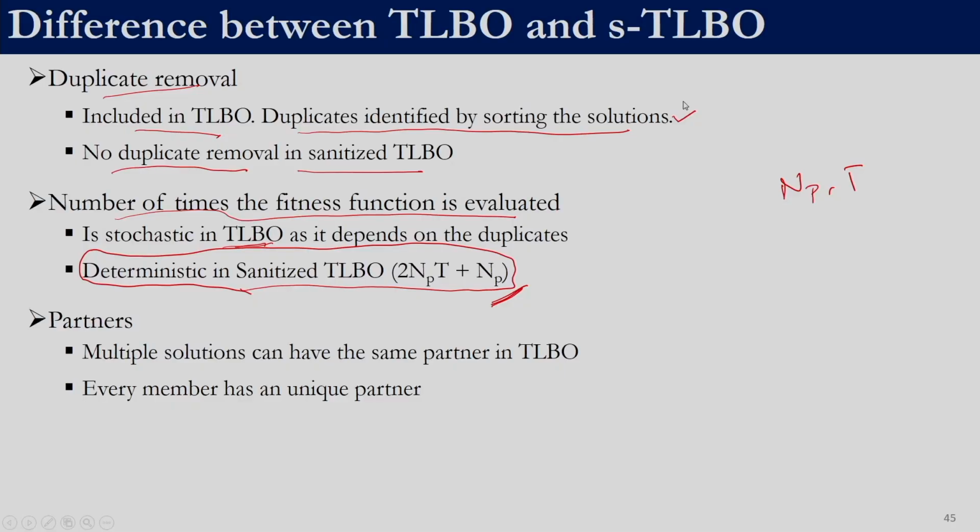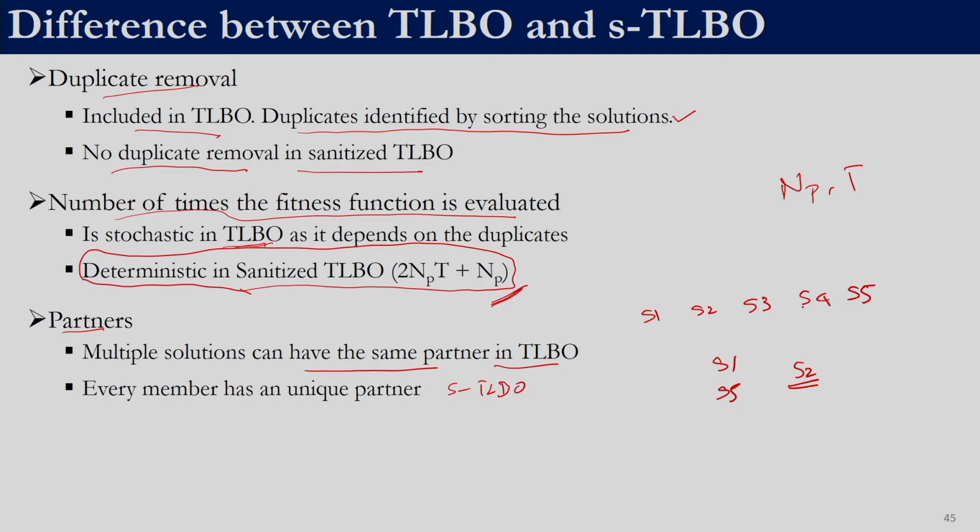Another difference between TLBO and STLBO is how we identify the partners. In TLBO it is perfectly possible that more than one solution has the same partner. So, if we have, let us say, 5 solutions S1, S2, S3, S4 and S5, then S1 and S5 can have the same partner S2.